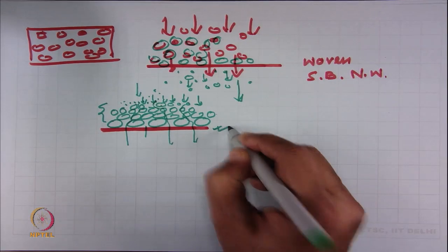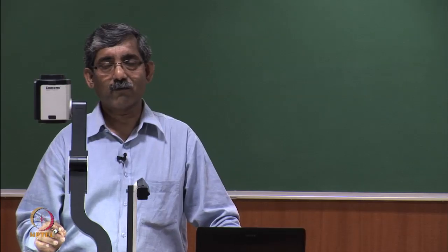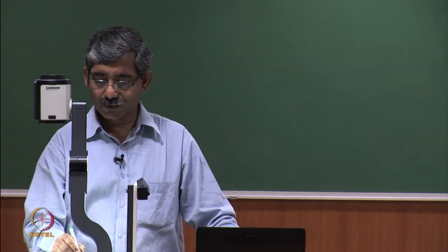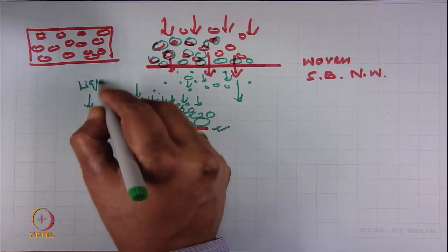These are surface filters, and basically this type of phenomenon is very common for liquid filtration.